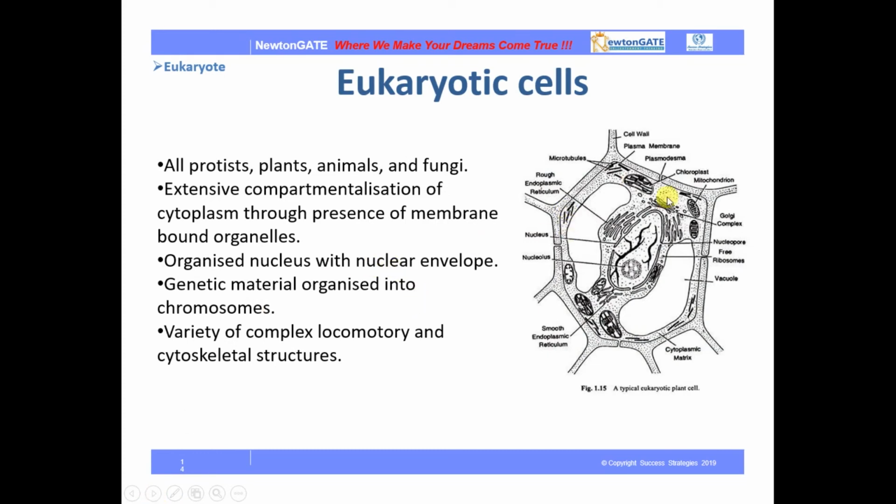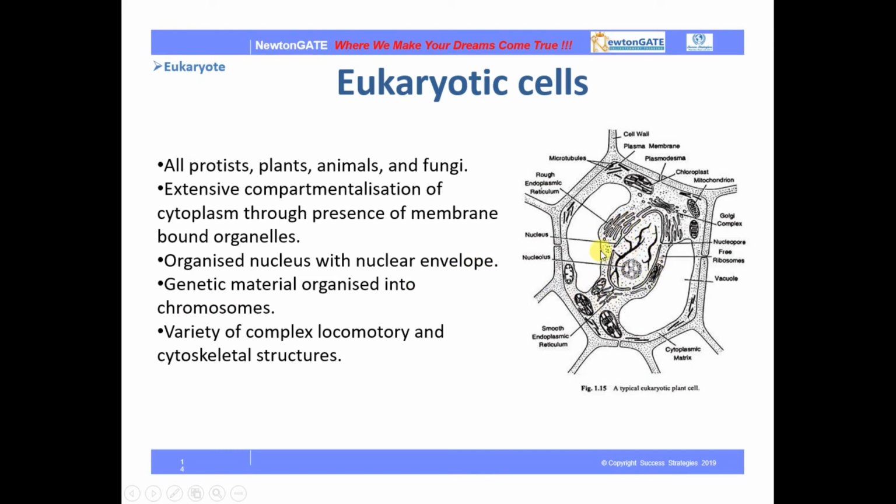Now this is the structure of a eukaryotic cell. Eukaryotic cells consist of many membrane bound structures. It is a much more complicated structure compared to the prokaryotic cell. Protists, plants, animals and fungi consist of eukaryotic cells. They have compartmentalization of cytoplasm through the presence of membrane bound organelles. They have an organized nucleus with a nuclear envelope, and genetic material organized into chromosomes.